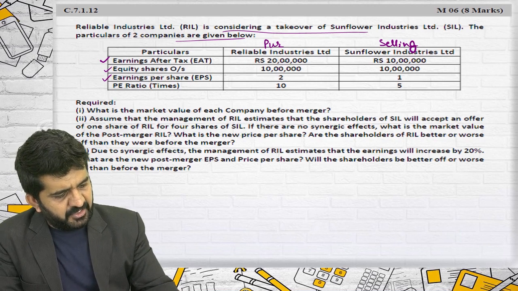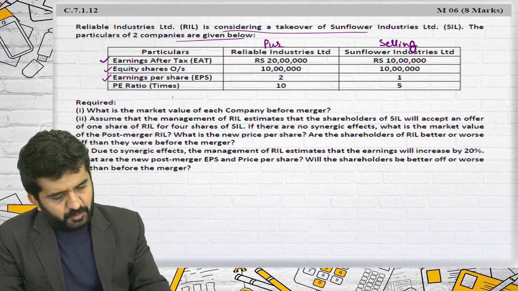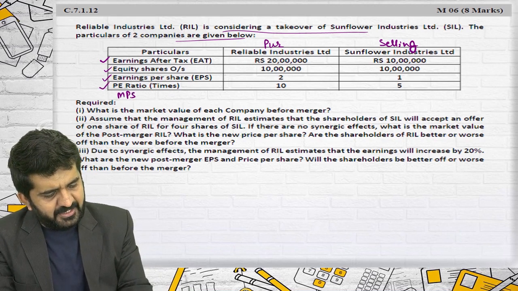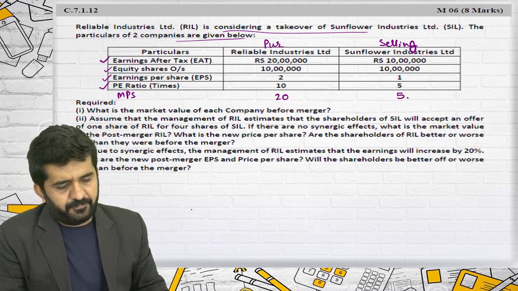Earning per share is given: 20 lakh divided by 10 lakhs is 2. 10 lakh divided by 10 lakh is 1. PE ratio is given as 10, so I can find out MPS. EPS multiplied by PE ratio is 20. 5 into 1 is 5.